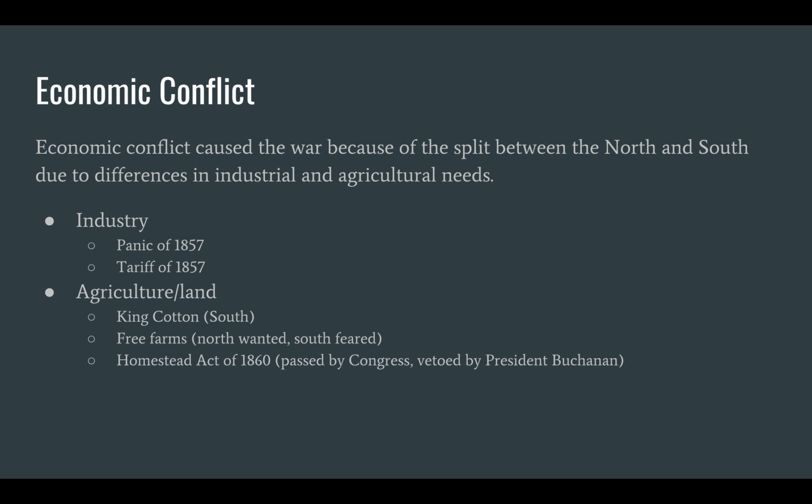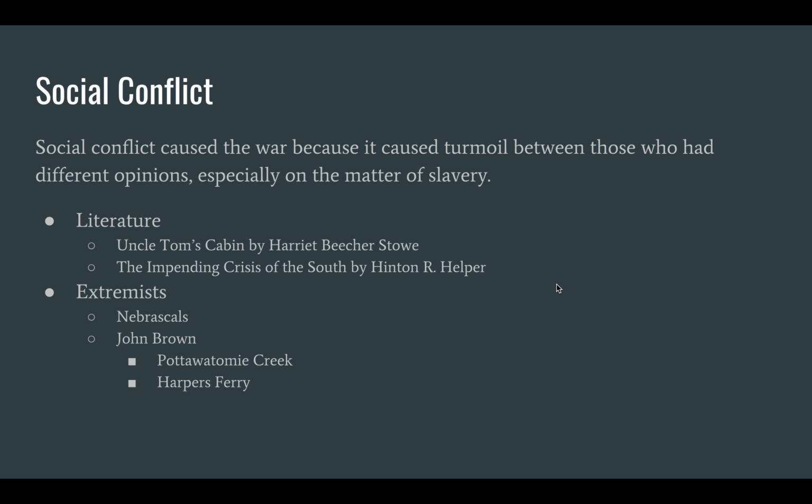Meanwhile, the Free Soil movement led to the Homestead Act of 1860, which was an act to promote expansion and more land for the northern grain farmers who were hit hard. However, President Buchanan vetoed the act, siding with the South. This created even more tension between the North and the South.